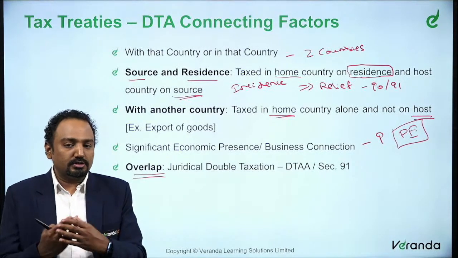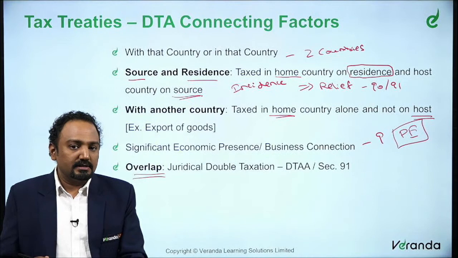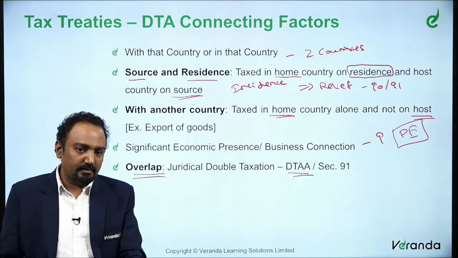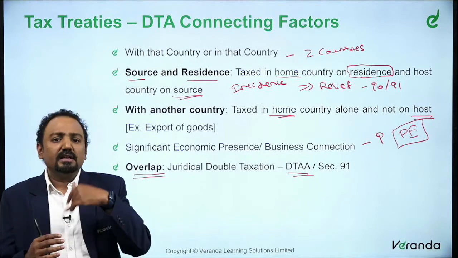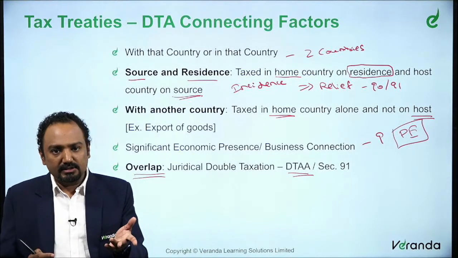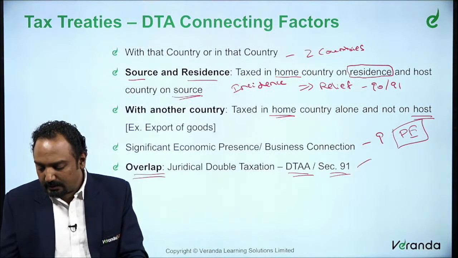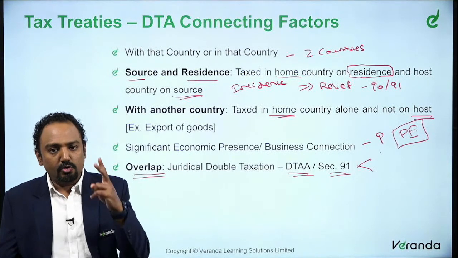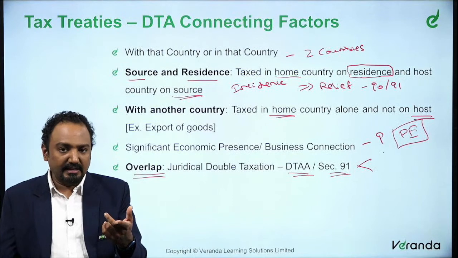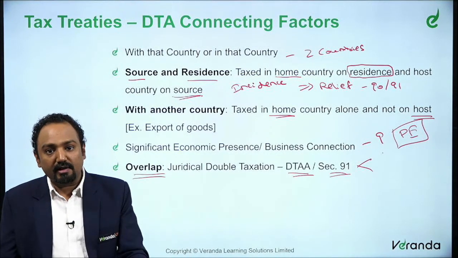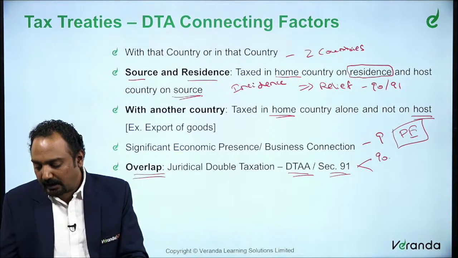To address this, what have we discussed? We have discussed that there is this concept of double taxation avoidance agreement. In case a double taxation avoidance agreement is not there, you take it under section 91. If you remember, we discussed two concepts. What if there is an agreement? What if you don't have an agreement? If you have an agreement, it is discussed in section 90.